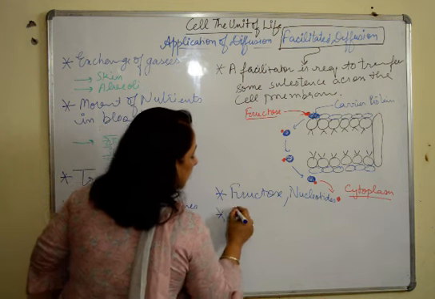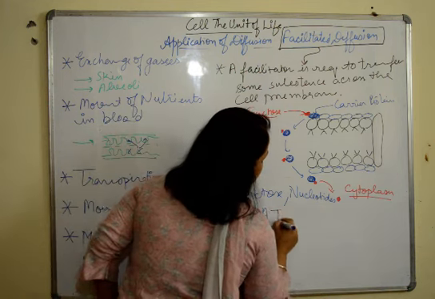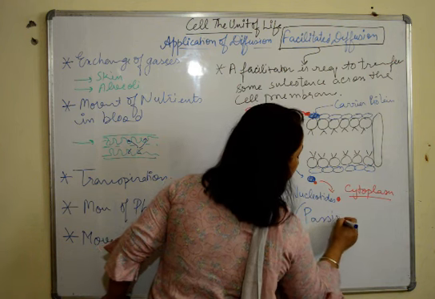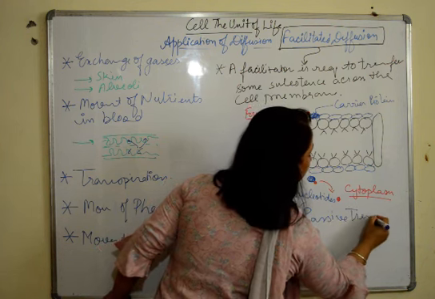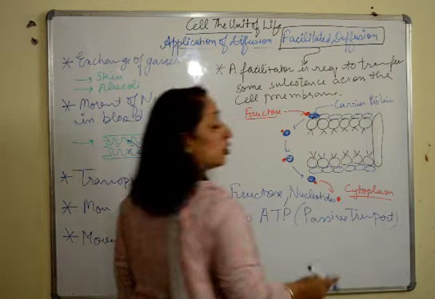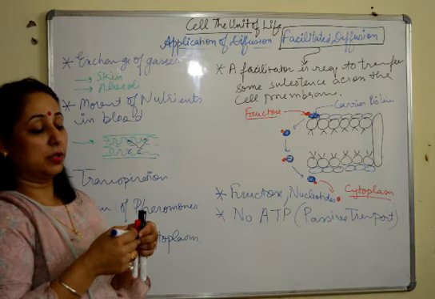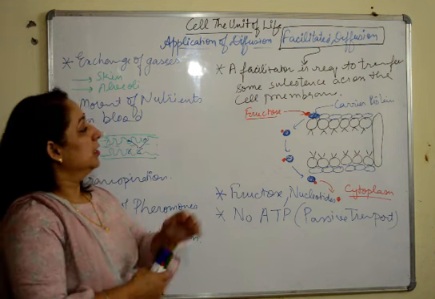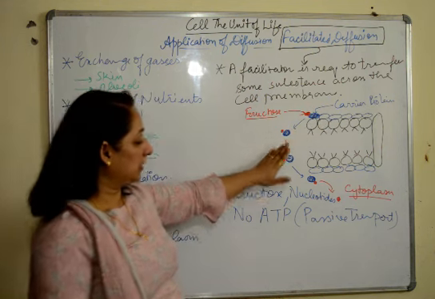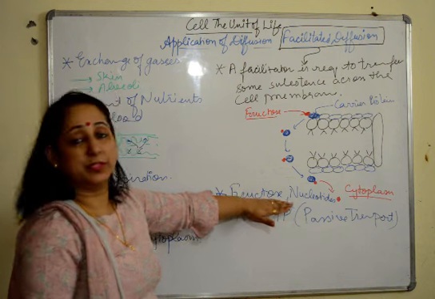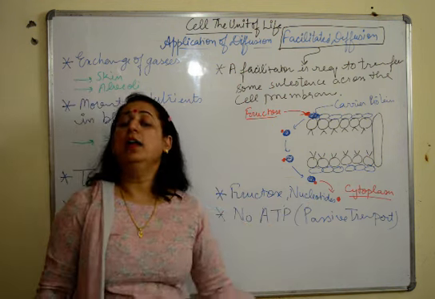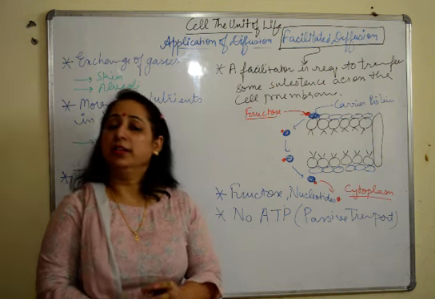Facilitated diffusion does not require any ATP, as it is a passive transport. It is an example of passive transport. So it does not require any ATP for the movement of the substances across it. So this is facilitated diffusion. This is how it takes place.